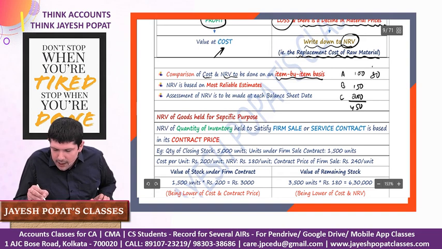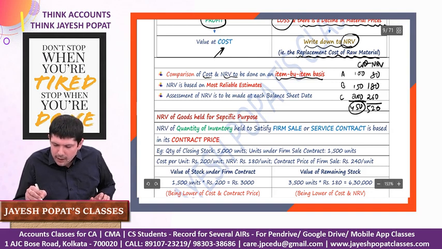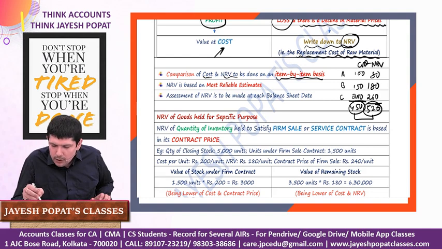Then the NRV is 80, the NRV is, let's say, 180, and the NRV is, let's say, 260. Here the total comes out to 520. You will not calculate on the basis of 450 and 520, right? You will do it on an item by item basis.